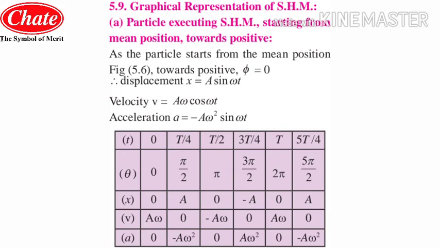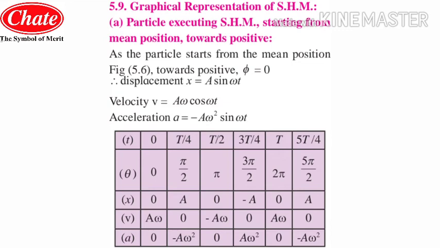So the equation for the displacement is x is equal to a sine of omega t. As you put the value of theta or time, omega t is the angle and t is the time, so you have to put that in the above equation. When the value of t is 0, omega t will be 0, and the entire value of a sine omega t will become 0, thus the displacement you will get will be 0.